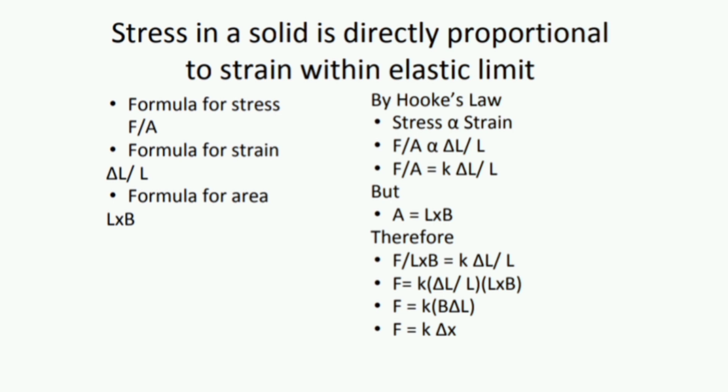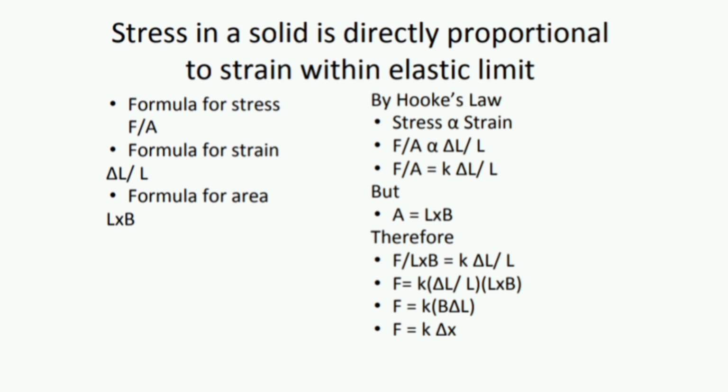The formula for stress is F upon A, where F means force and A means area. The formula for strain is delta L upon L. The formula for area is L multiplied by B, where L means length and B means breadth. By Hooke's law, stress is directly proportional to strain.